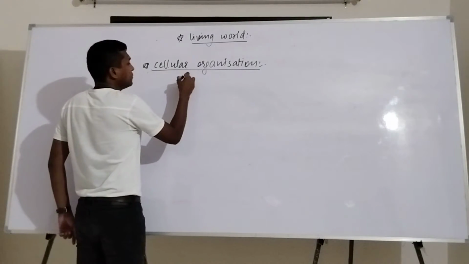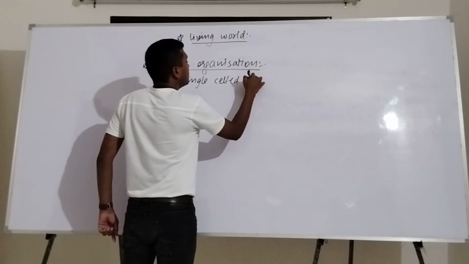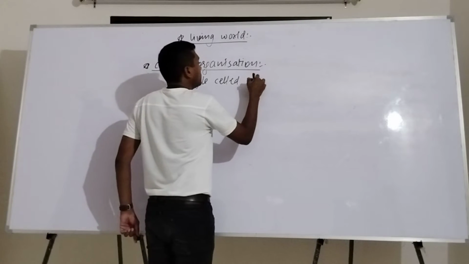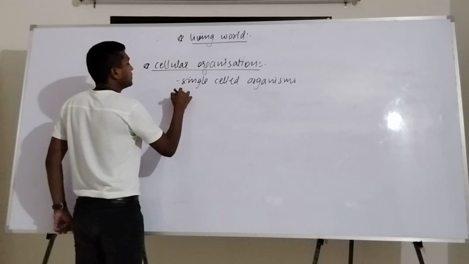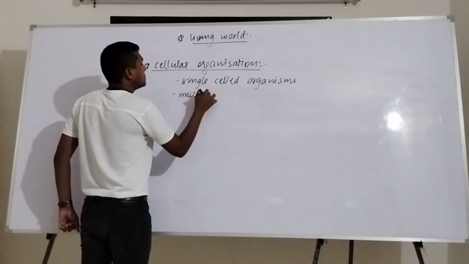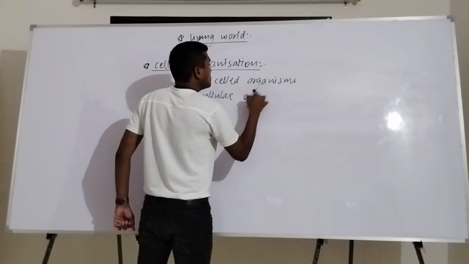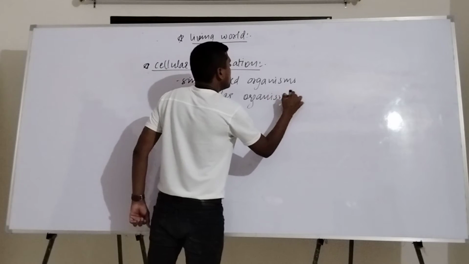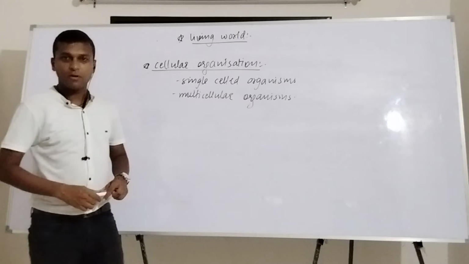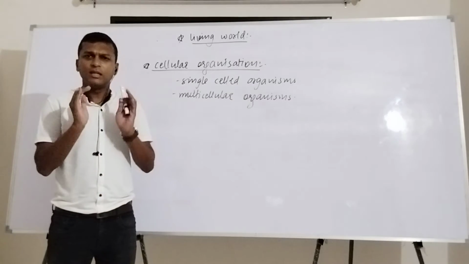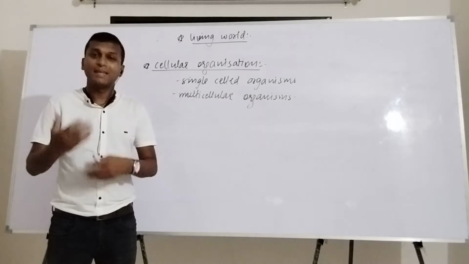The first is with single-celled organisms, and the second is related to multicellular organisms. In the case of unicellular organisms or single-celled organisms, a single cell itself is there. When we talk about multicellular organisms, more than one cell is present.